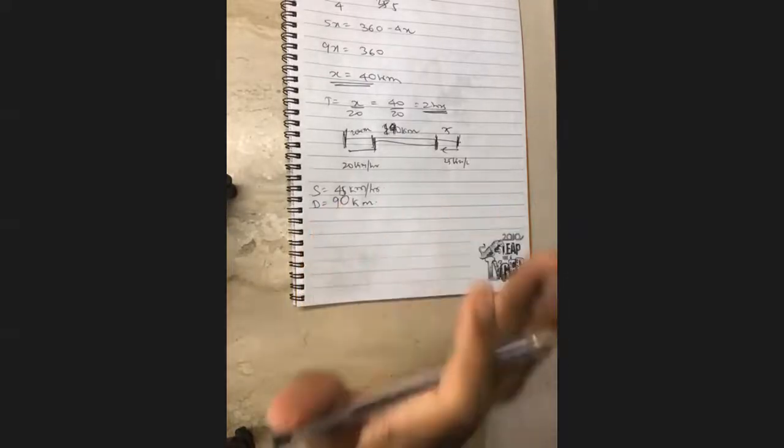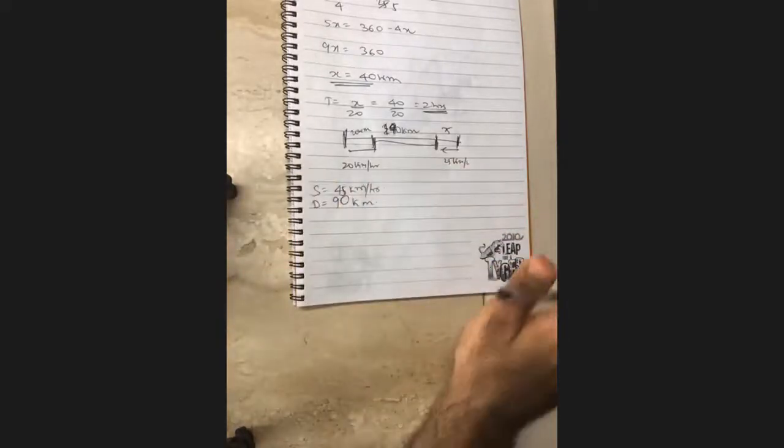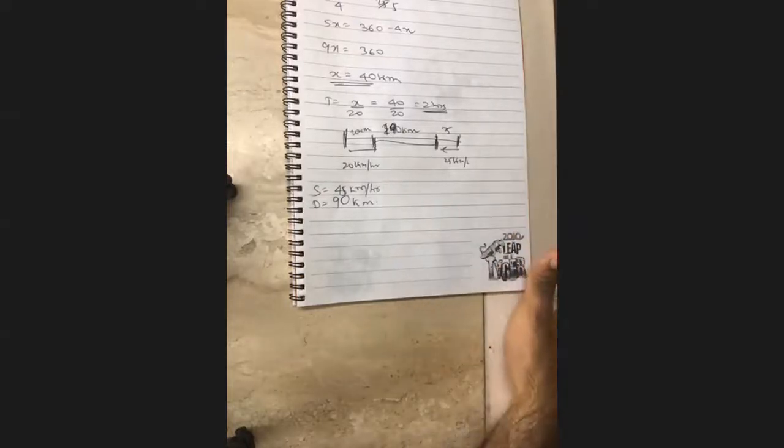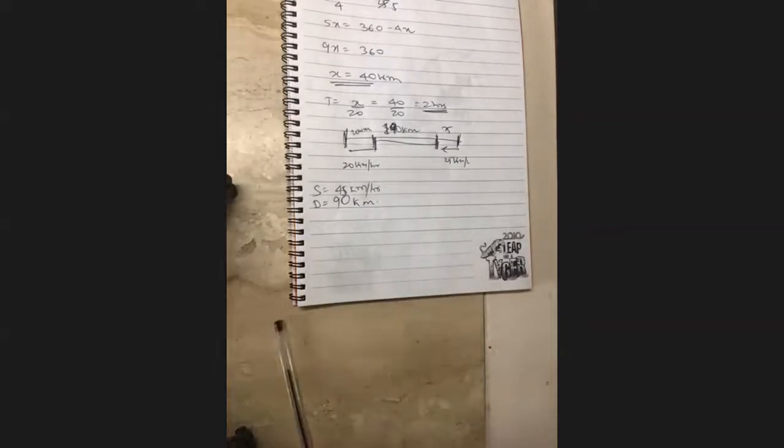Please tell me if you're not understanding this. If you're understanding this part, say yes. If you're not understanding, say no, so that I can continue accordingly. Yes, sir. So who said no? Please tell me so I can explain a bit. Tanisha, okay. Tell me, till what did you understand?